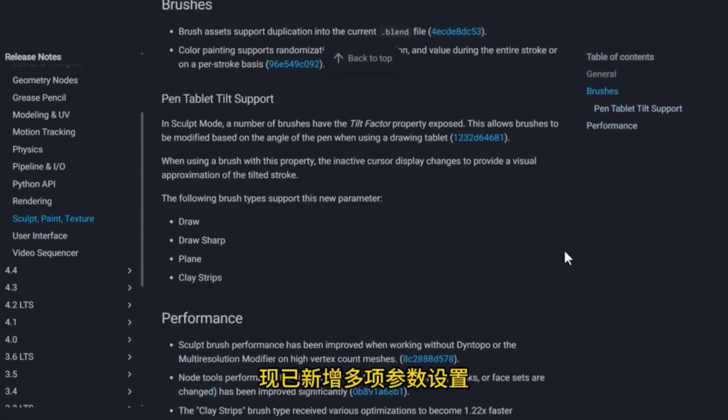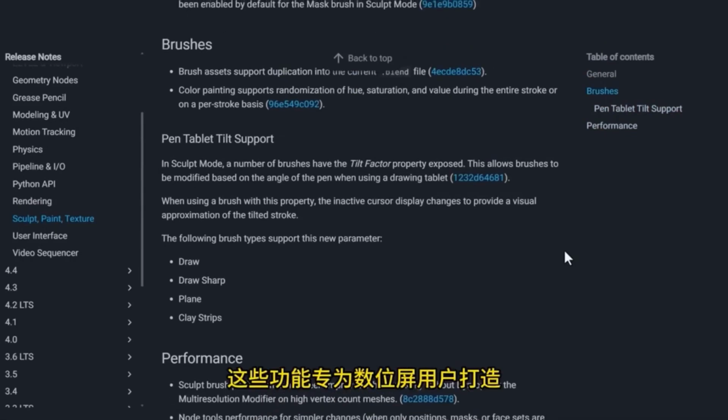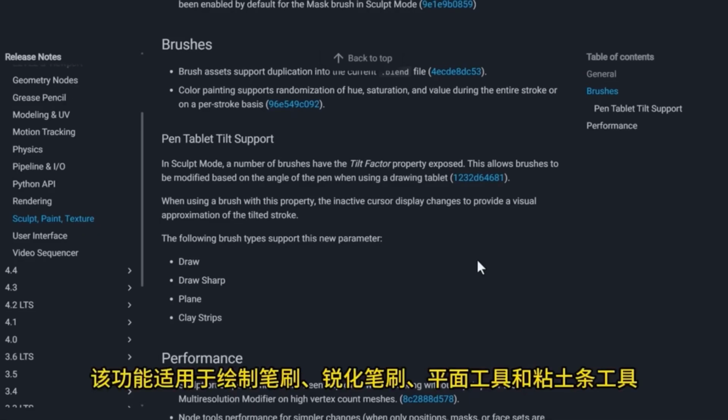added multiple parameter settings. These features are designed specifically for digital screen users, with added support for pen tilt when using a graphics tablet. The system now auto-adjusts the brush based on the tilt angle of the pressure-sensitive pen. This tilt support feature includes tilt coefficient adjustment. This feature works with the drawing brush, sharpening brush, planer tool, and clay strip tool.